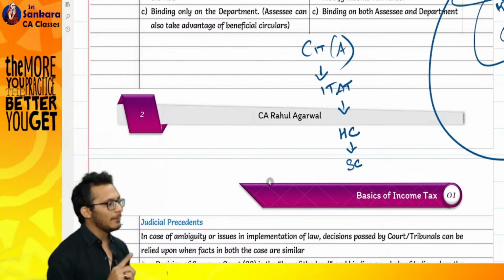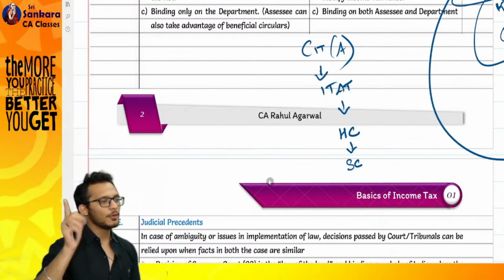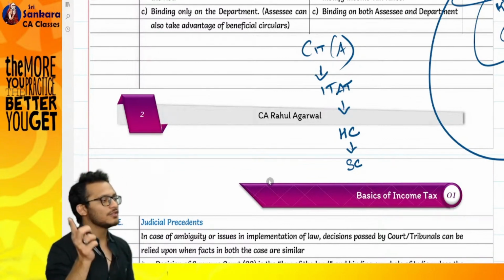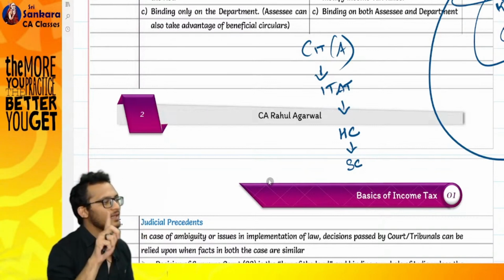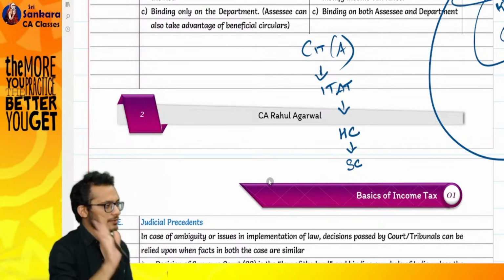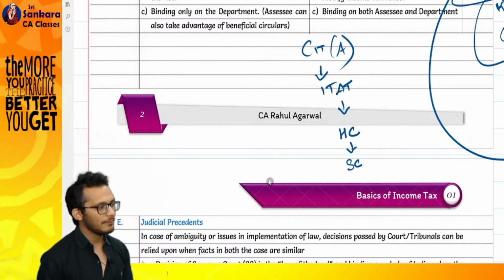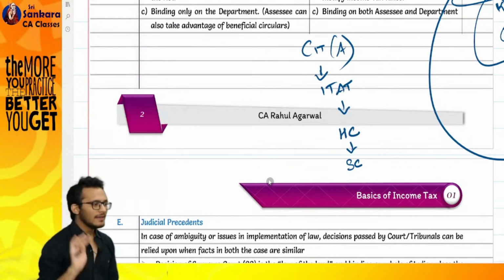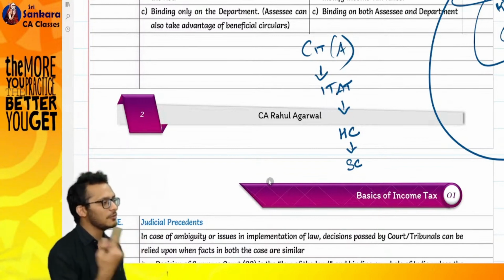As long as you don't hamper the ego of the income tax department, things will be safe. If a Supreme Court has given a decision and the ego of the income tax department is not hurt, the law will still stand, the case law will still stand. The day the income tax department's ego is hurt, you are gone. Because next month or next year an amendment will come. They will amend, saying whatever Supreme Court said is useless, I am giving you new laws. Now if the law itself has been changed, Supreme Court's decision becomes invalid.